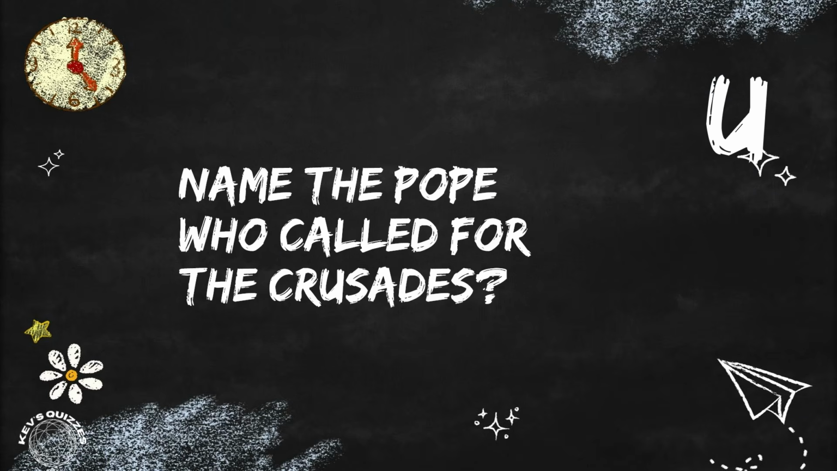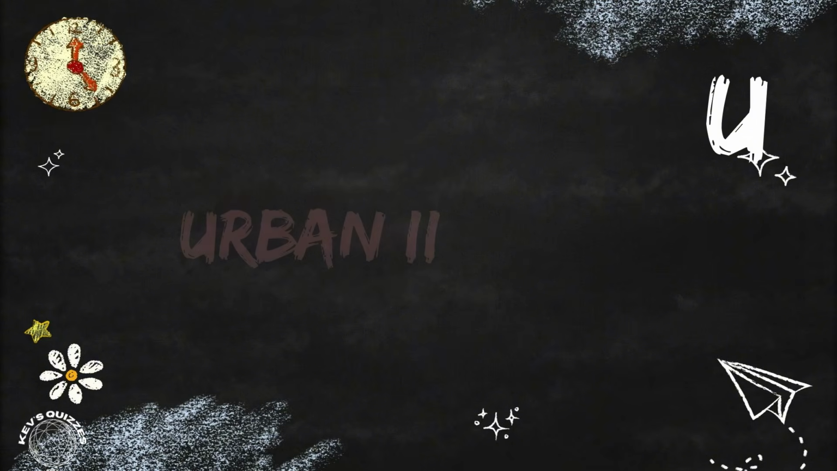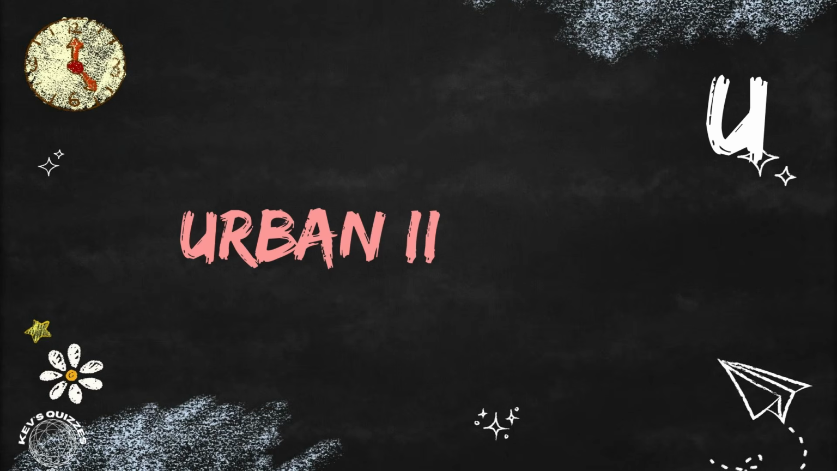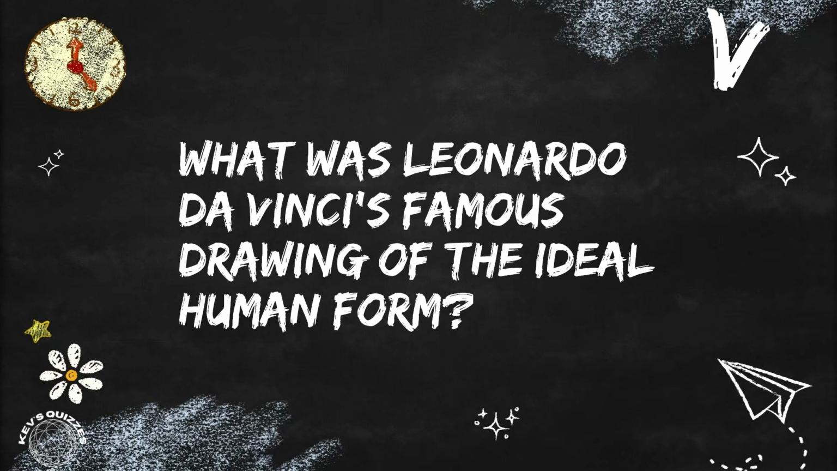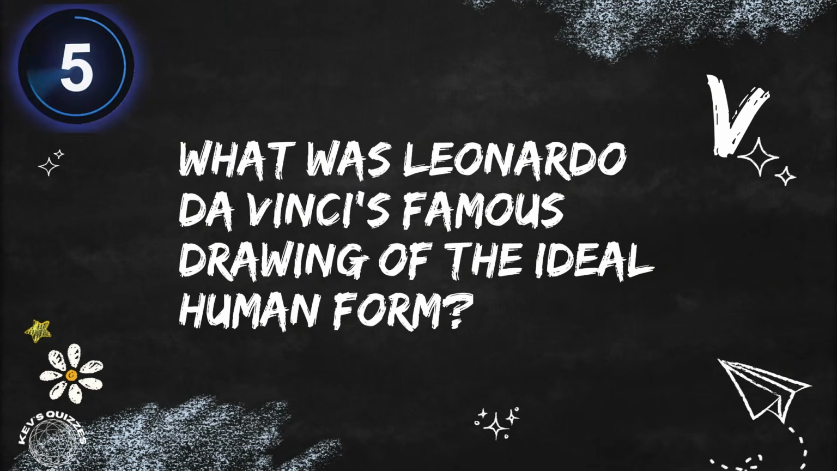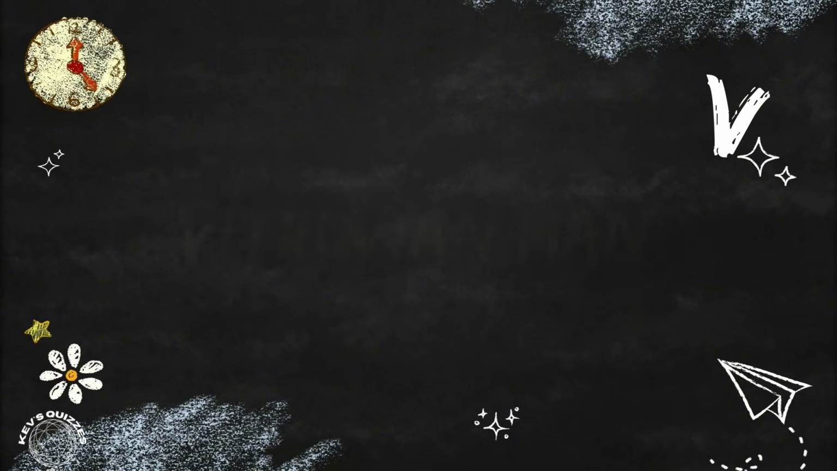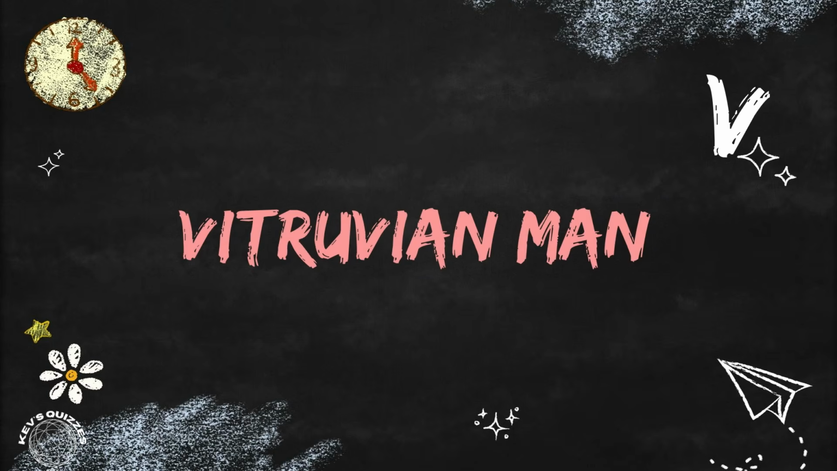Starting with the letter U, name the Pope who called for the Crusades. The Pope was Urban II. Starting with the letter V, what was Leonardo da Vinci's famous drawing of the ideal human form? It is known as the Vitruvian Man.